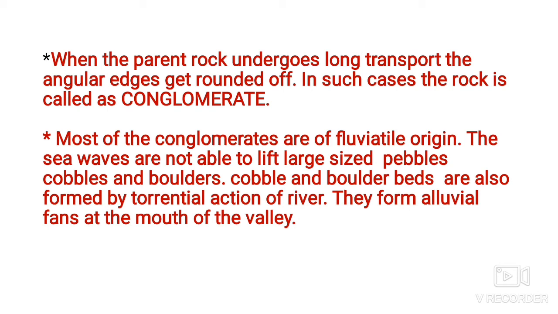When elongated grains are there, the rock is called conglomerate. Their origin is fluviatile. Fluviatile means these are formed by the action of water.